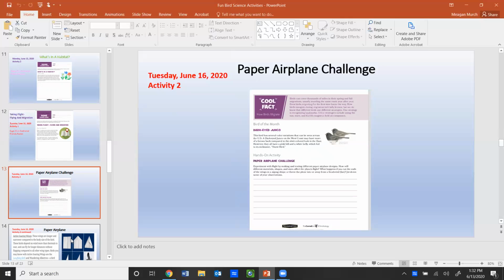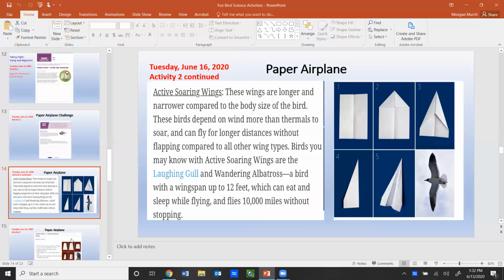So here's your activity, the Paper Airplane Challenge. Experiment with flight by making and testing different paper airplane designs. How will different materials, shapes, and sizes affect the plane's flight? What happens if you cut the ends of the wings in a zigzag shape, or if you throw the plane into or away from a headwind, like a fan? Jot down some of your observations.